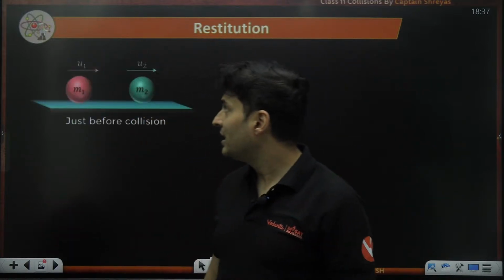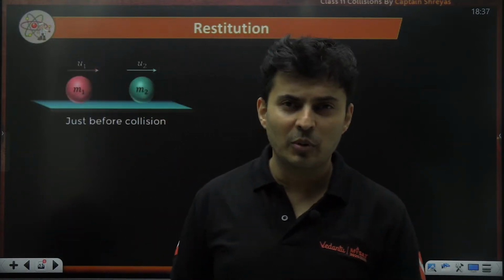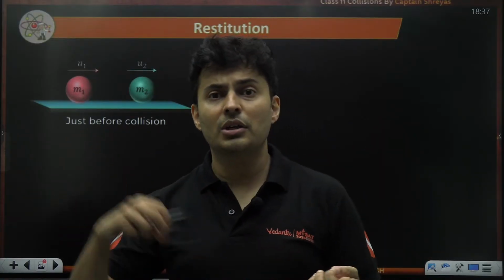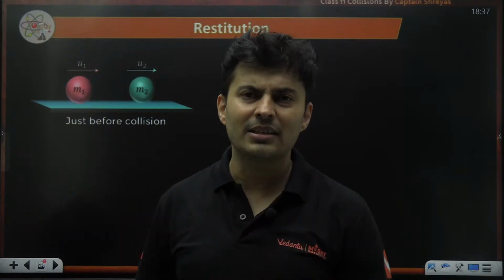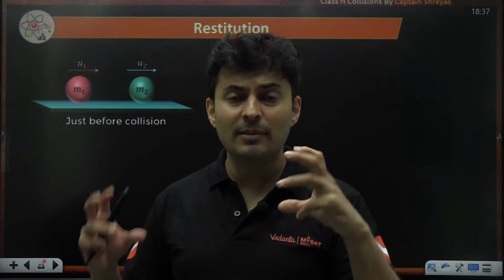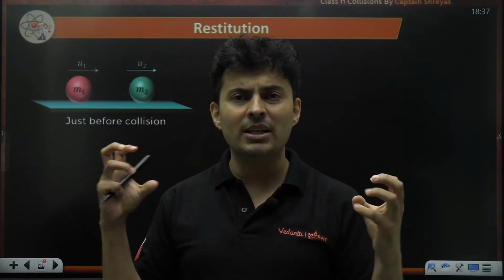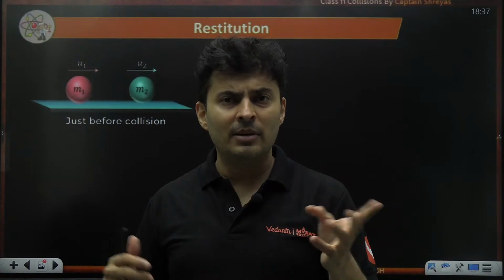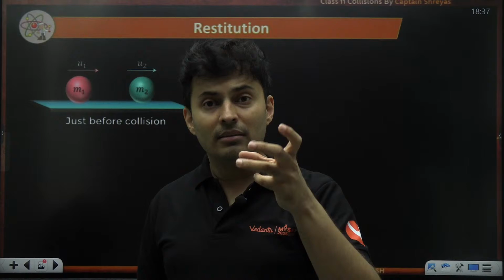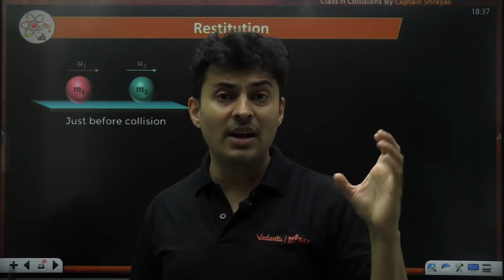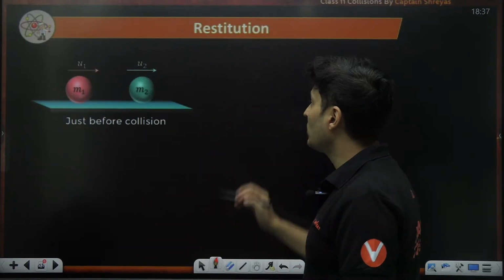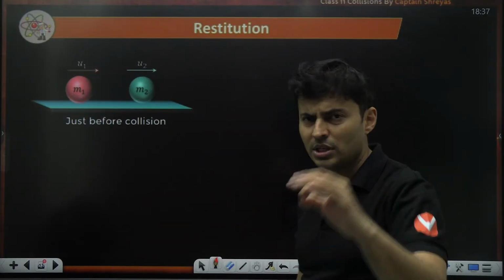What happened is he tried experimenting with different pairs of bodies, different speeds: marble balls, then granite balls, then stone, then cement, wooden balls. And then he saw that there is this particular ratio which remains constant as long as the pair of bodies is the same. If I take two marbles and collide them, whatever speed they may be, that one particular ratio remains the same. Then he tried it with wooden balls. Then he got a new number, but that ratio remains the same as long as the pair of bodies colliding is the same. So what is that ratio called? That is called the restitution coefficient, or coefficient of restitution.